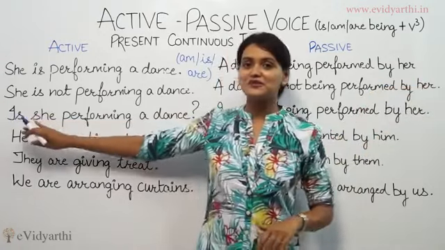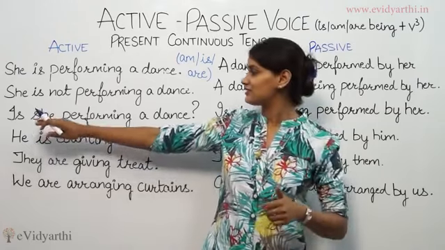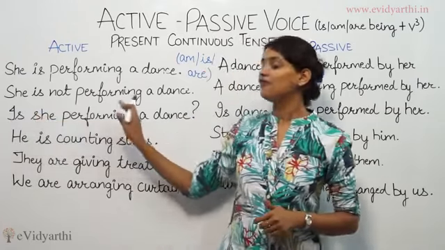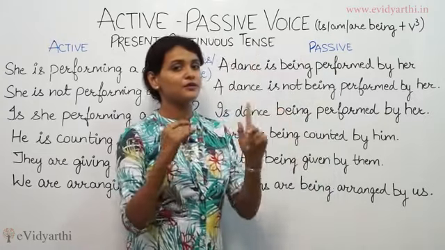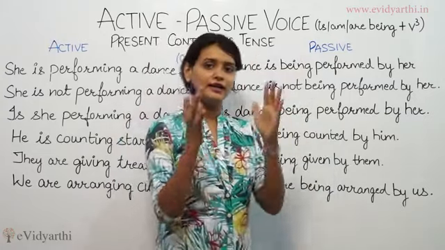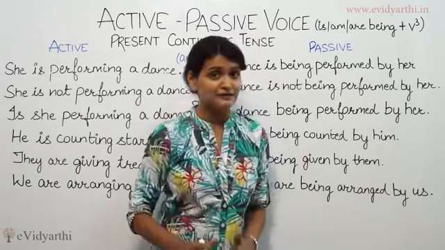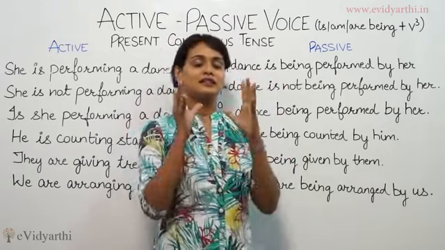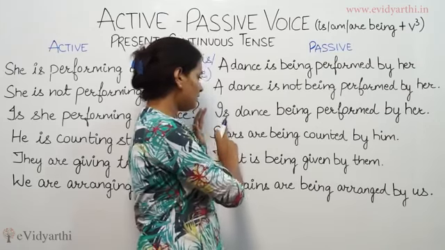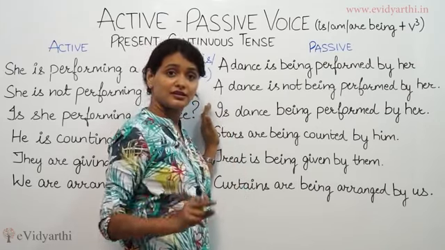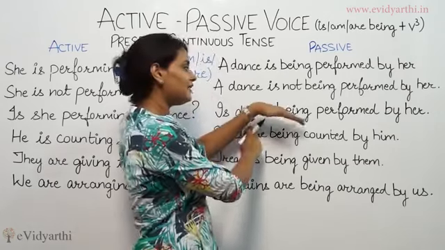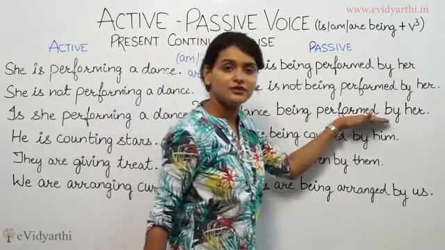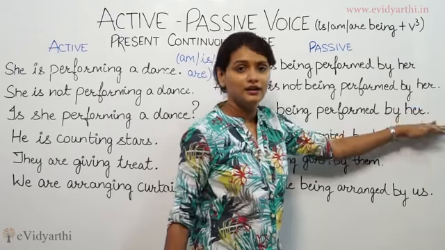Asking a question, which is known as interrogative construction in English grammar. Is she performing a dance? I'm asking a question, alright? So here also, because dance is an object, it will come at the head of the sentence. But before dance, the helping verb comes because it's an interrogative construction. So is dance, then comes being, third form of the verb, performed by her.